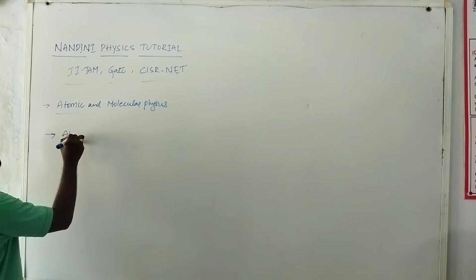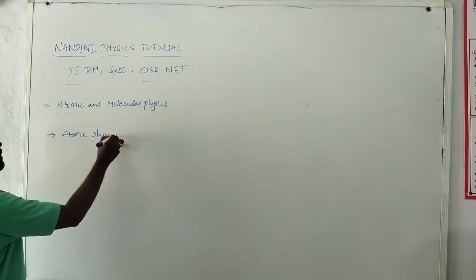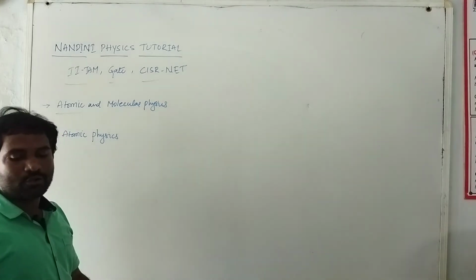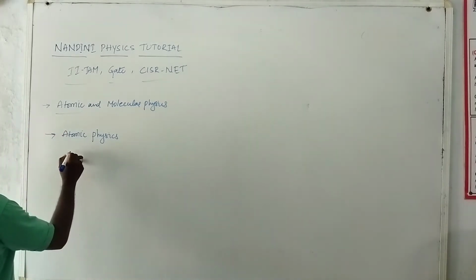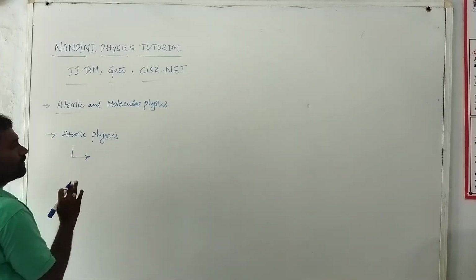So what is atomic physics generally? It is a study of microscopic and macroscopic behavior. Generally, atomic physics is the study or investigation of the structure of atom.